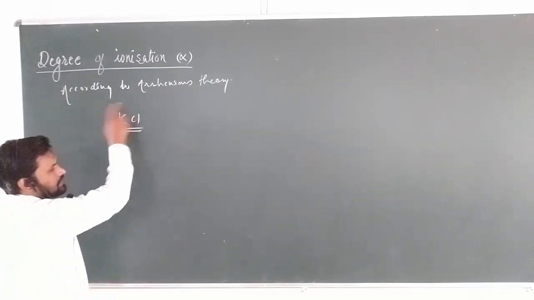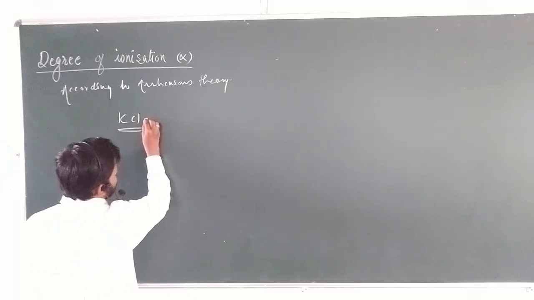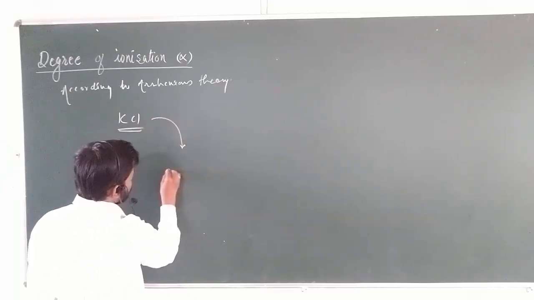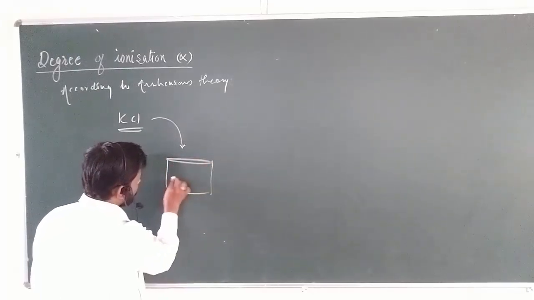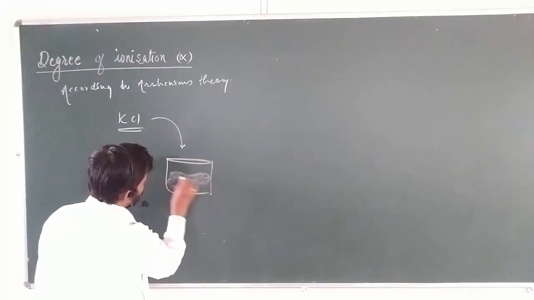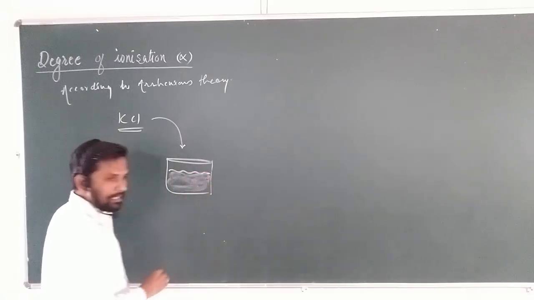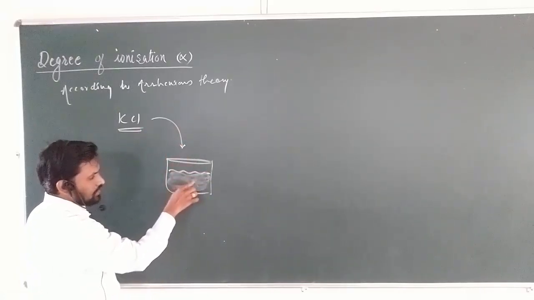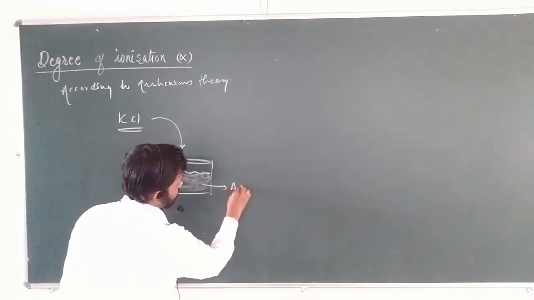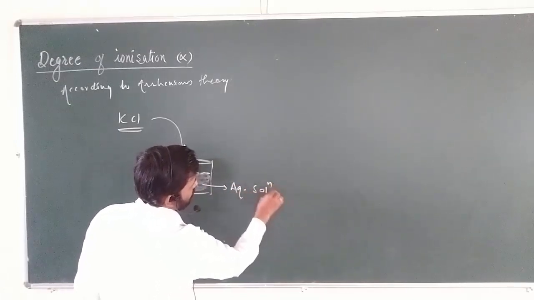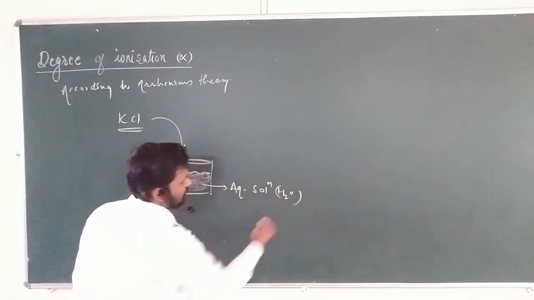Already we have seen this is an electrolyte. If this substance is taken in an aqueous solution, which is nothing but water, what happens?